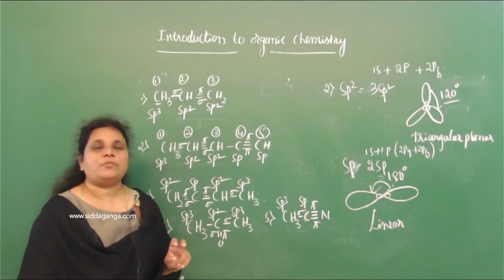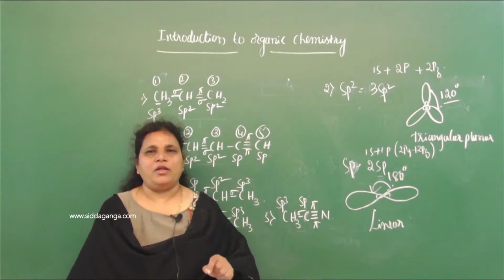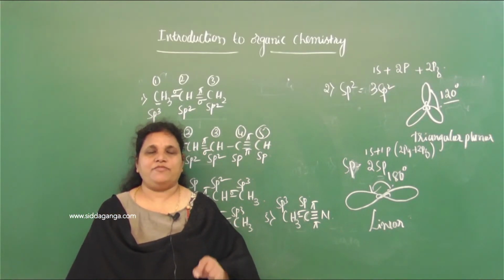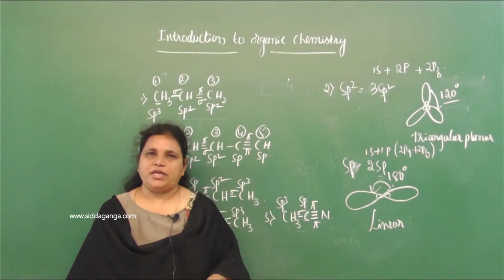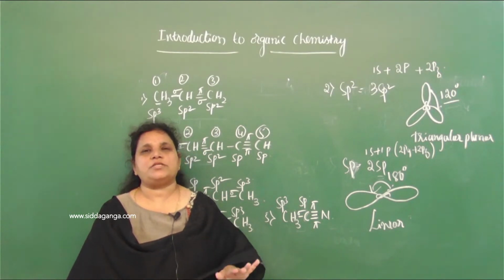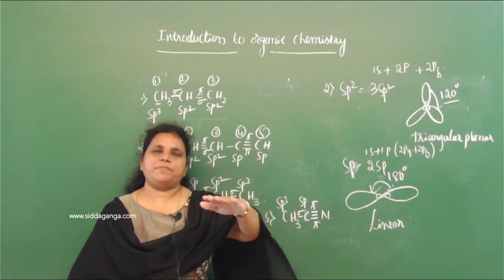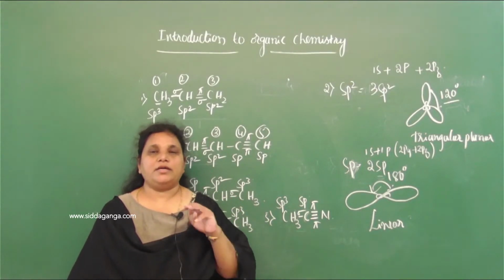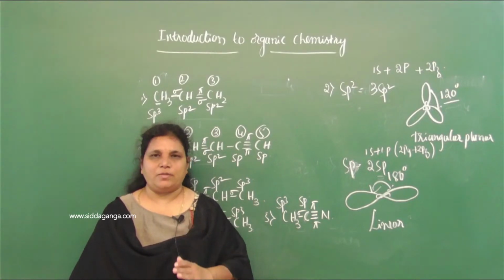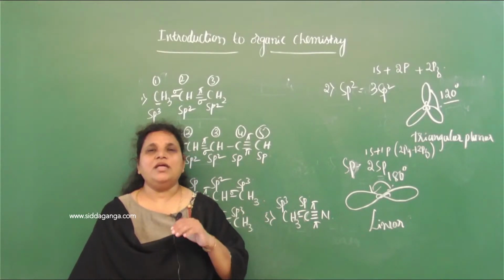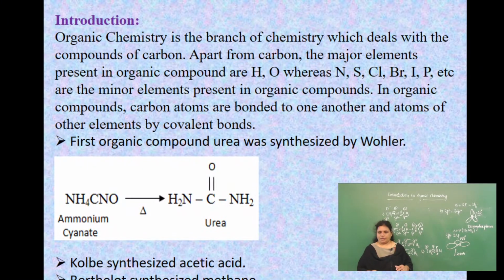What is the geometry of the molecule? If a carbon is sp3, tetrahedral. What is its bond angle? 109 degree 28 minutes. If a carbon gives sp2 hybridization, what is the bond angle? 120 degree. It is fixed. And what is the geometry or the shape? It is triangular planar. Planar means all the atoms are present in one plane. And the third one, if it undergoes sp hybridization, what is the bond angle? Definitely 180 degree. And what is the geometry? Linear geometry. So now I'll conclude this one.